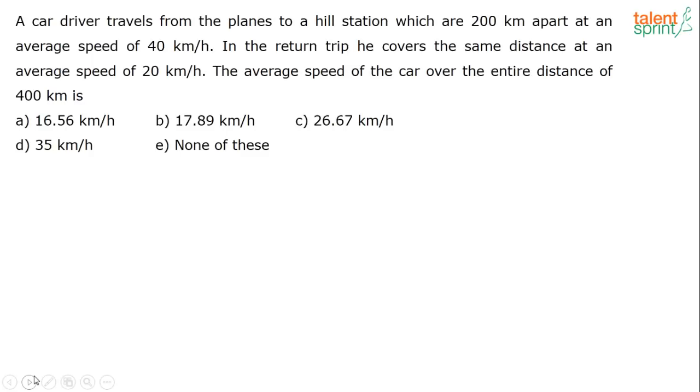A car driver travels from the plains to a hill station which are 200 kilometers apart at an average speed of 40 kilometers per hour. In the return trip, he covers the same distance at an average speed of 20 kilometers per hour. The average speed of the car over the entire distance of 400 kilometers is what?